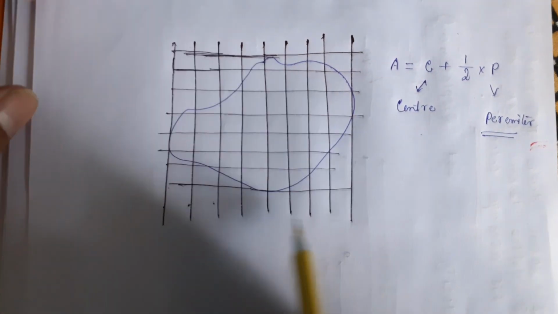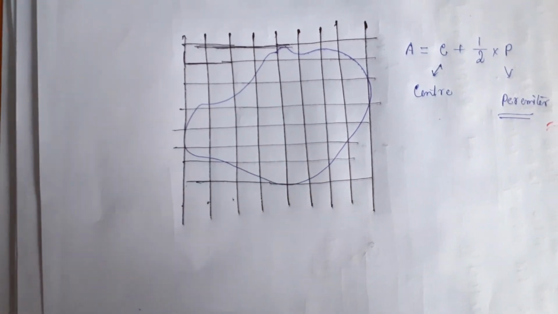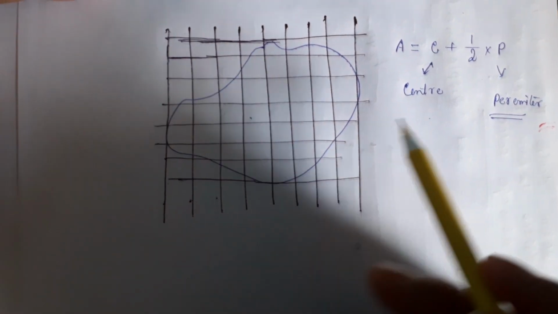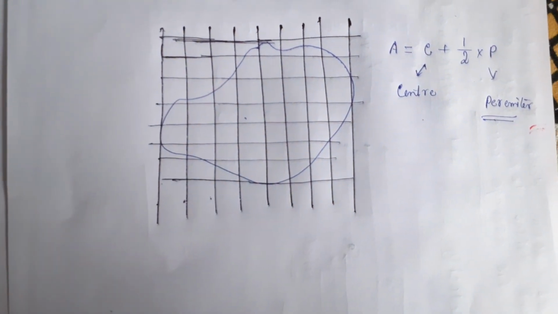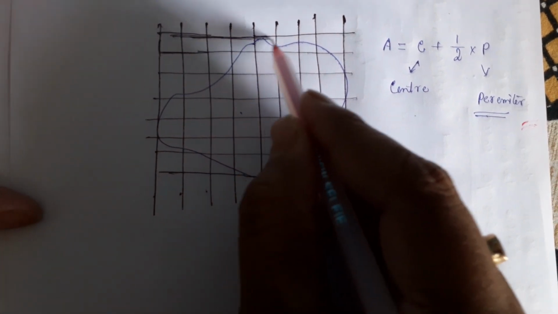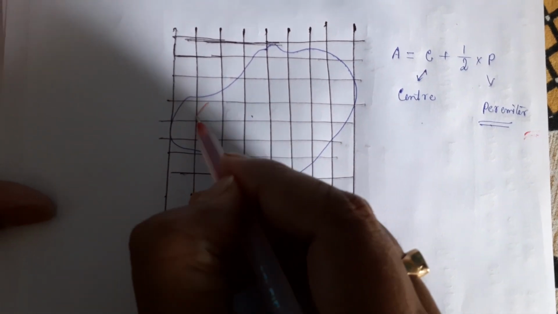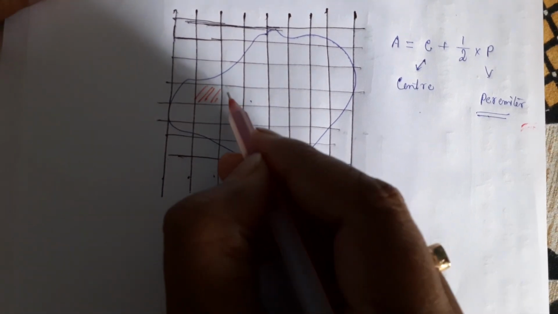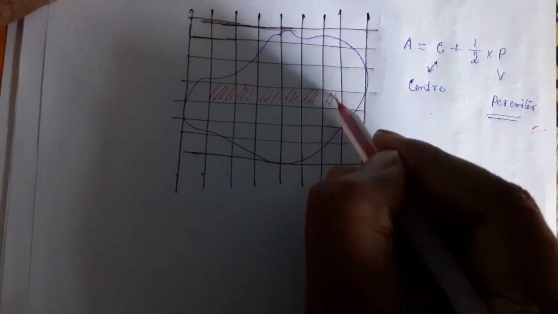Actually center means the surface within this particular area, how many complete squares you are getting inside, and P means how many squares you are getting on the perimeter. That we have to calculate. How to calculate that one? Just see that. This is the actual boundary. Inside that one, we will mark the complete squares. Okay, by red pen I am just marking this one. These are the complete squares.